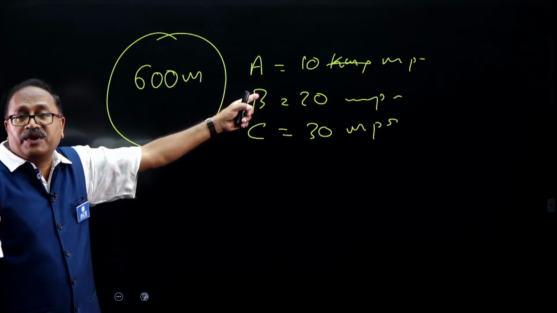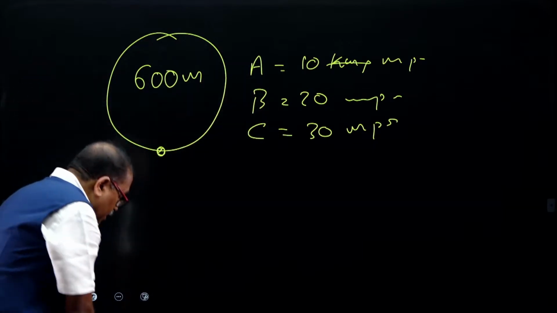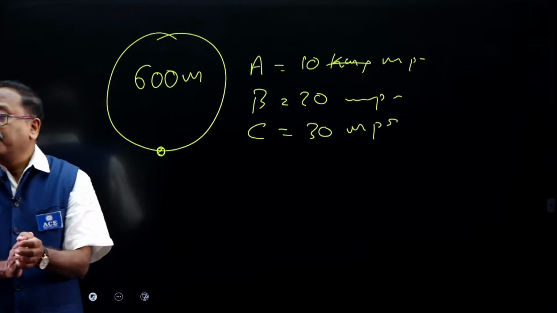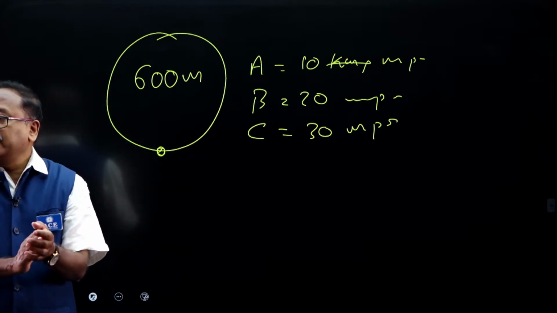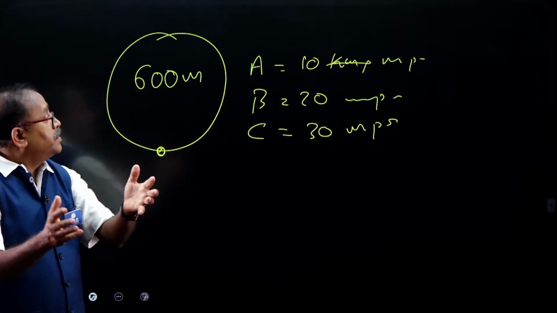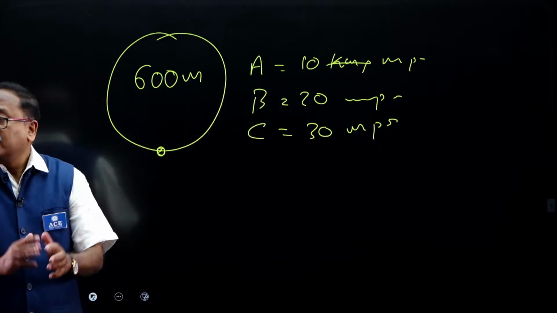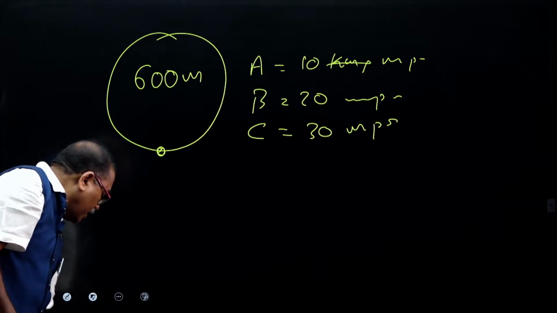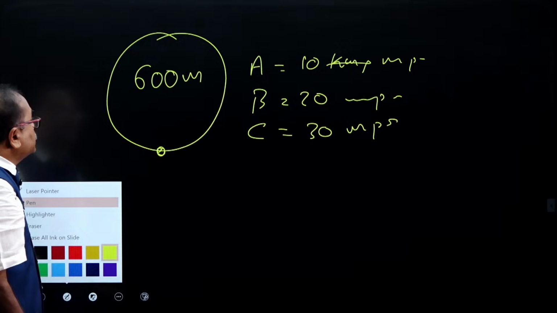Distance divided by speed. Come on, anyone answer the question? Anyone just answer the question here? Come on. I have the speed, so I need to find out the time, right? Come on, let me see anyone. Oh, 60 seconds. Okay, Pawan has said 60 seconds.